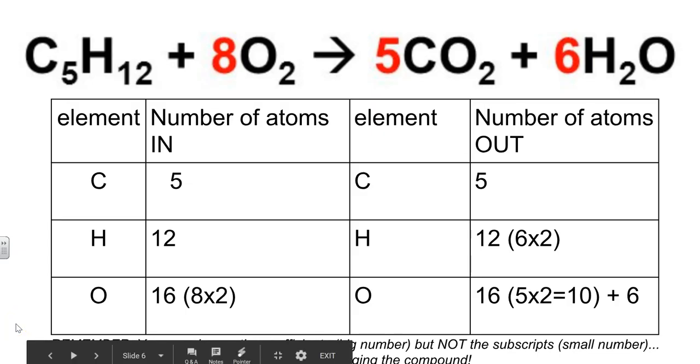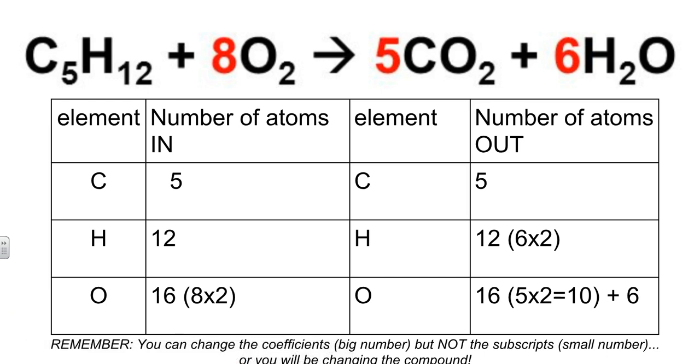Here's a closer look at that chemical reaction, the reaction between pentane and oxygen. As you can see, for every single element, the same amount of atoms that are in the reactants are in the products. They're just rearranged to make something new.